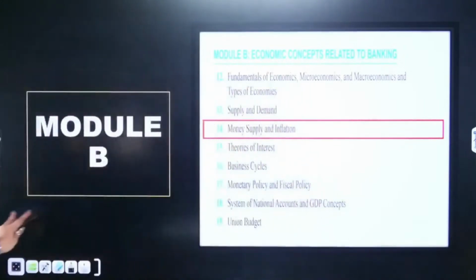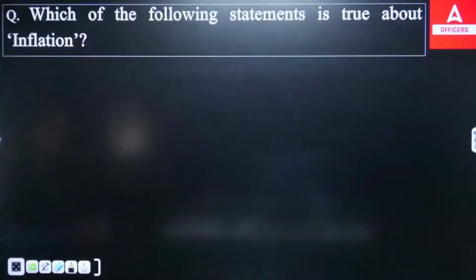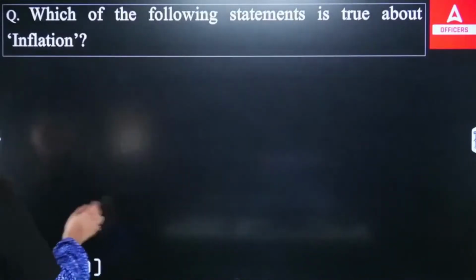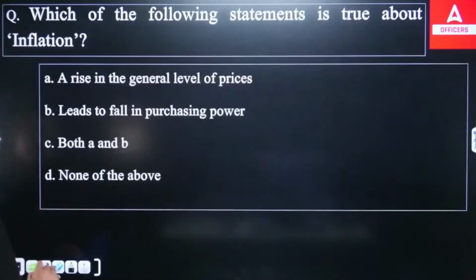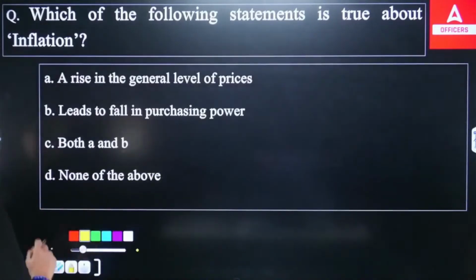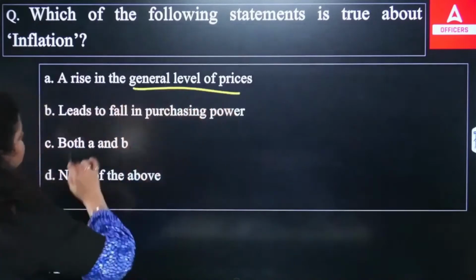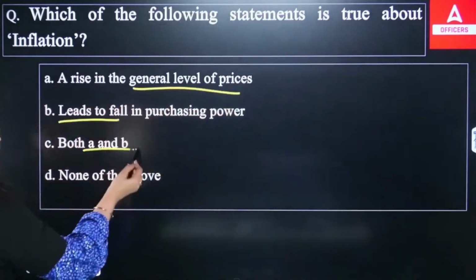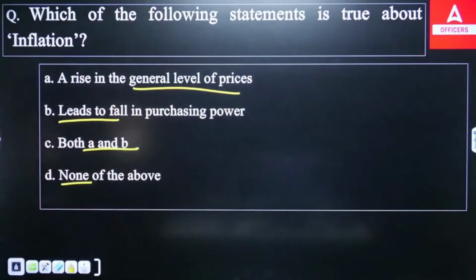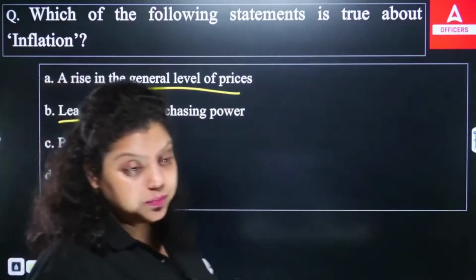So the first question here is: which of the following statements is true about inflation? We have these 4 options in front of you. First, a rise in the general level of prices leads to a fall in the purchasing power. Second, both A and B. Fourth, none of the above. So what do you think, which of the following is correct?